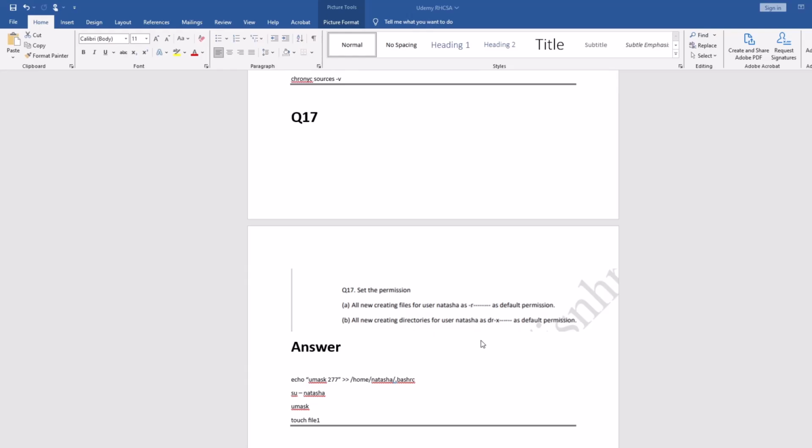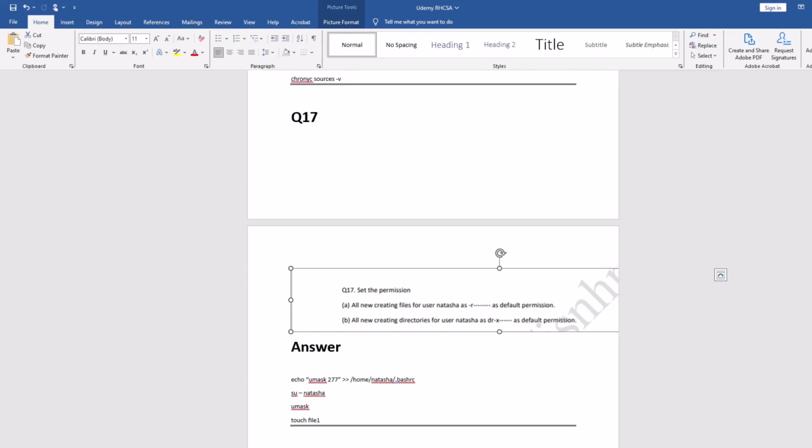When you give the permission, it will automatically apply on the directory side. So the first command, you run this to natasha's bashrc, and then switch to Natasha and set the umask. You can check the umask and then create a file and test it. It's as simple as it is.